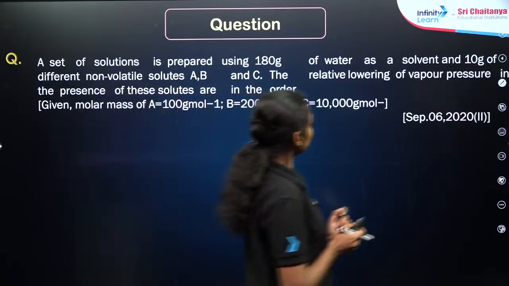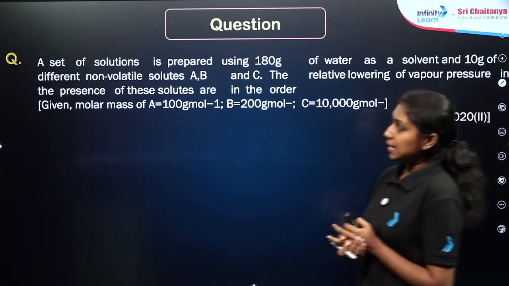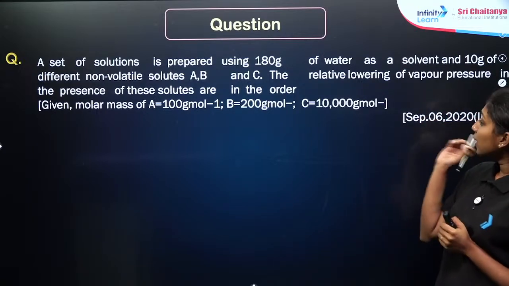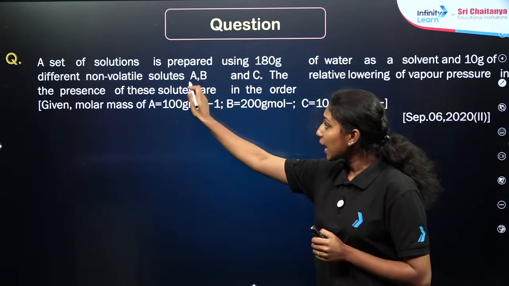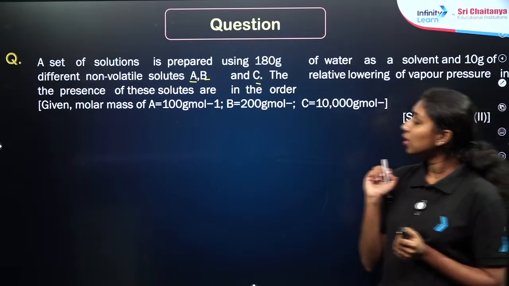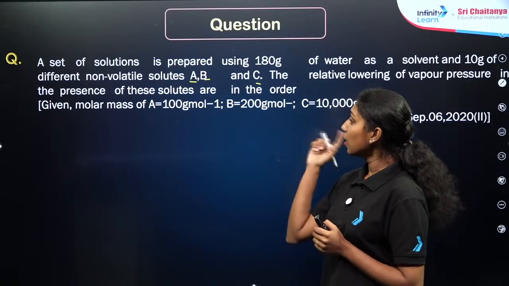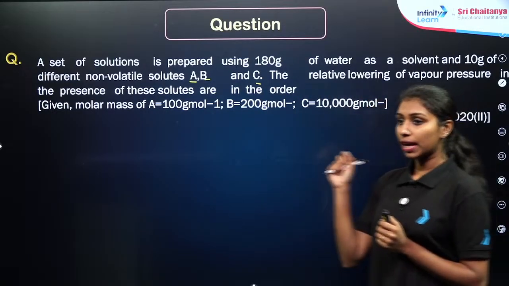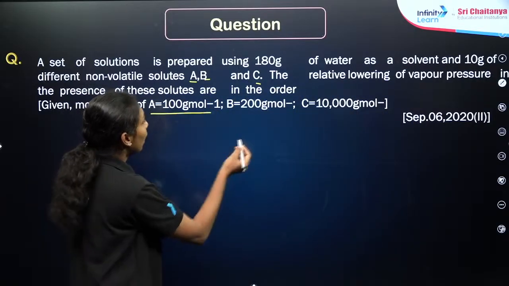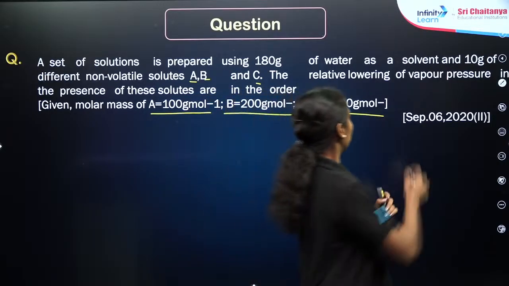Okay, here is the last question. It feels like a little bit lengthy. A set of solutions is prepared using 180 gram of water as a solvent and 10 gram of different non-volatile solutes A, B and C. The relative lowering of vapor pressure in the presence of these solutes is in the order. It is given that the molar mass of A is 100 gram per mole, B is 200 gram per mole and C is 10,000 gram per mole.